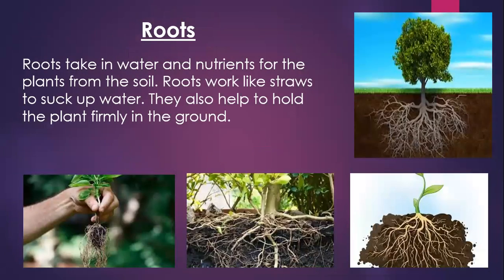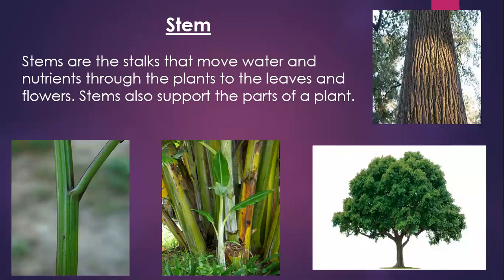Roots hold the tree firmly on the ground and also provide water and nutrients to the different parts of the plant. Then we have a stem. A stem moves the water which comes from the roots to the branches and to the leaves, flowers and fruits.